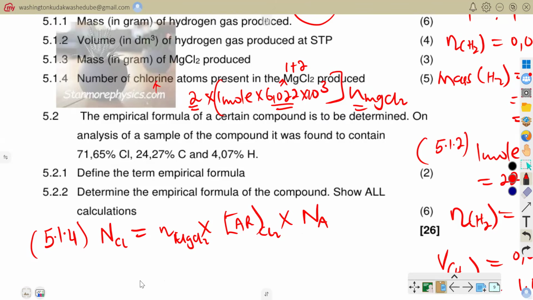Because we know that number of moles can be given by the number of atoms, particles or entities divided by the Avogadro's constant. So when you want to find the number of atoms, you simply say n times Na.